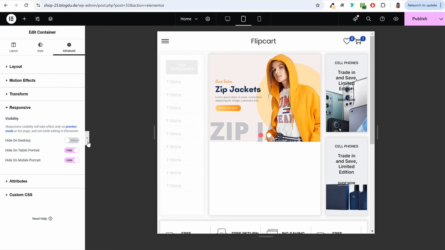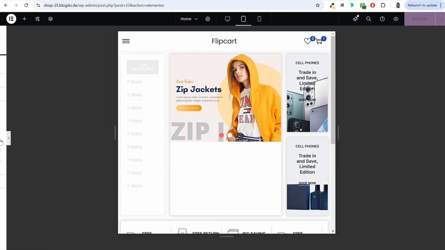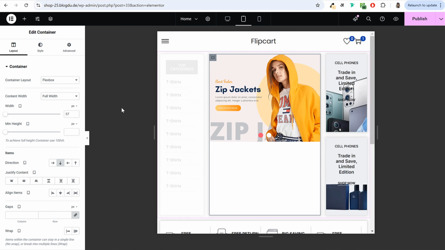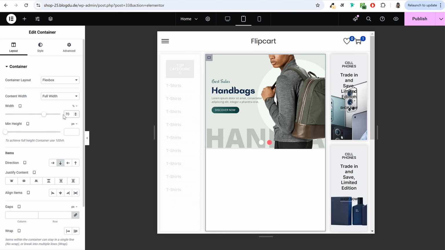Now once you have hidden this on tablet, we have some extra spacing because that is hidden. So now you can do one thing. For this one, you can click on edit container, set this thing to percentage, and you can make it like 70%, okay, or 75%, something like that. Now click on this edit container at the right hand side.